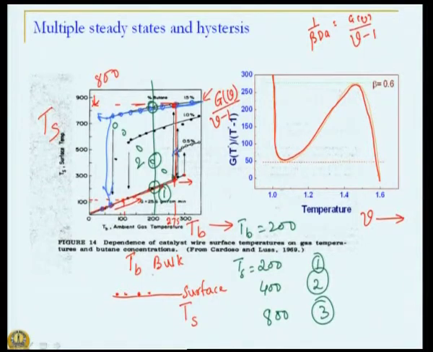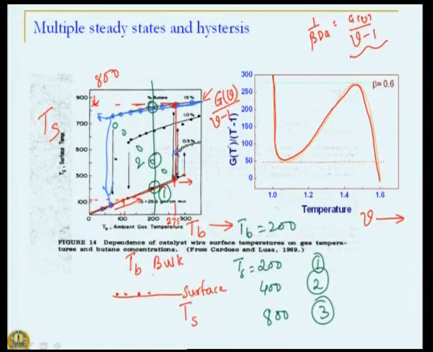Why this particular form? The reason being that this is coming from our rate of reaction. As our temperature is, let us say V is 1, the solution has an infinite value, and as we are increasing temperature, it has this kind of shape.